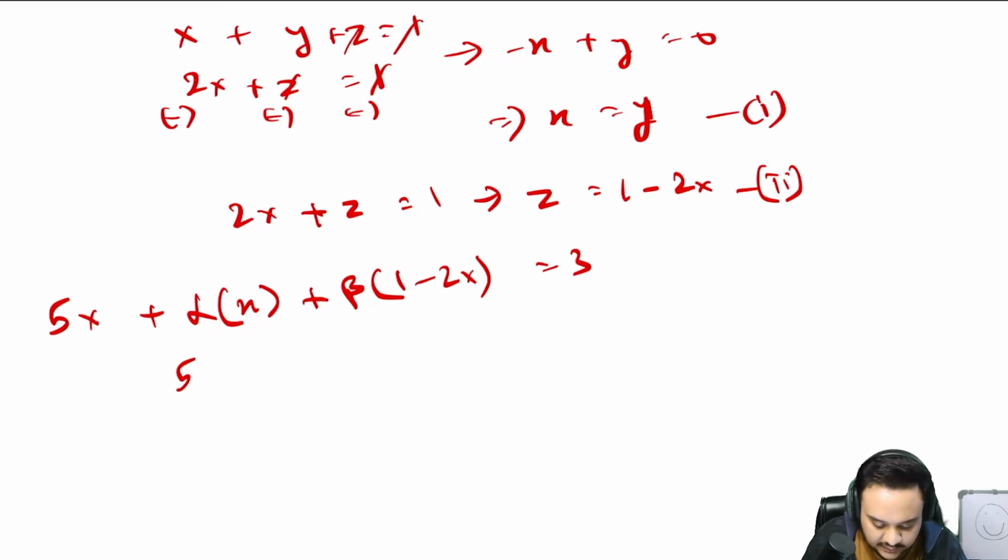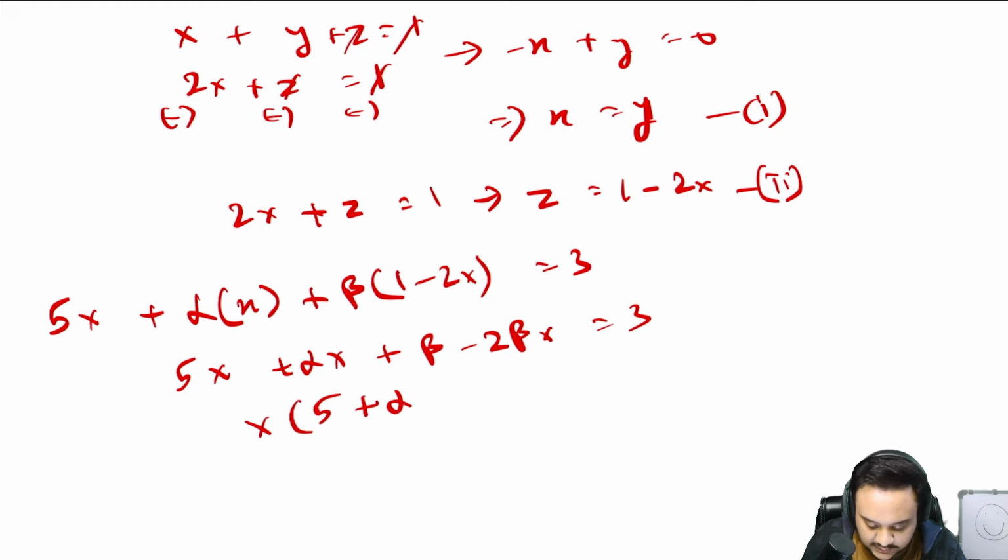So simplify this further. 5x plus alpha x plus beta minus 2 beta x is equal to 3. Now take x out common. 5 plus alpha minus 2 beta, times x, plus beta is equal to 3.